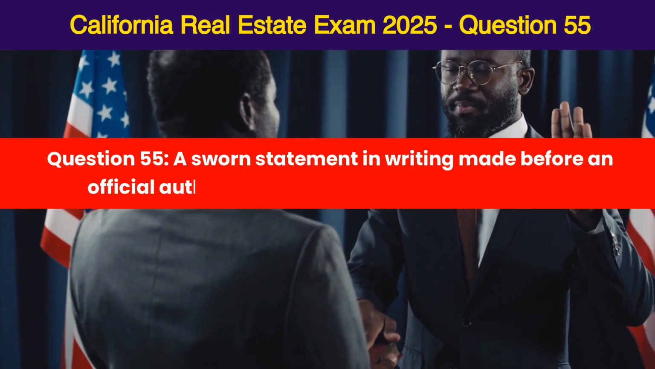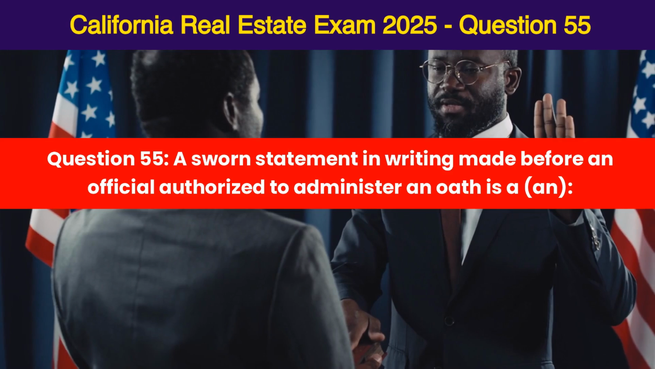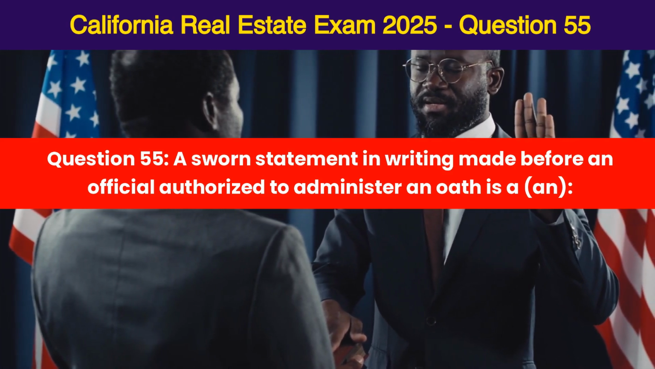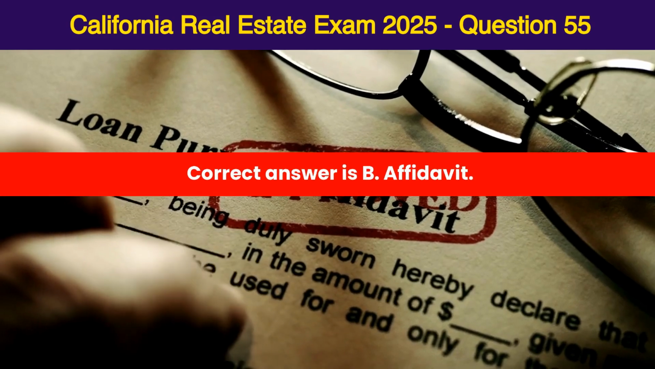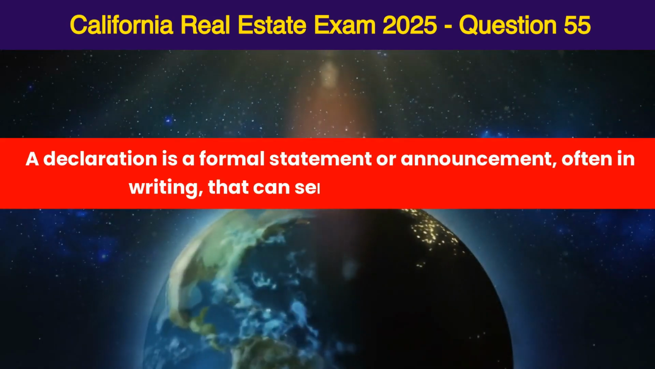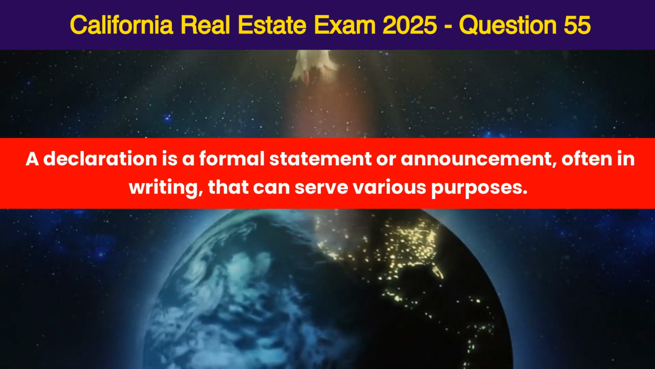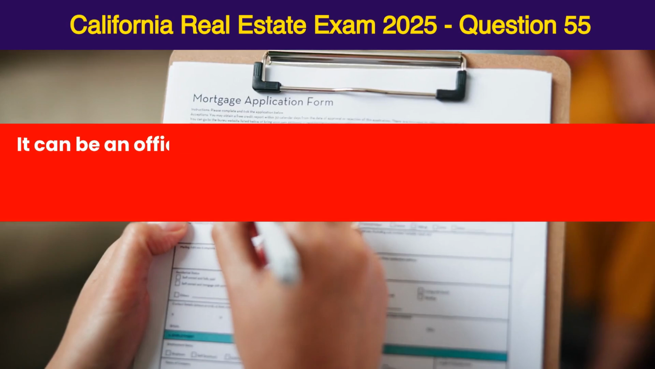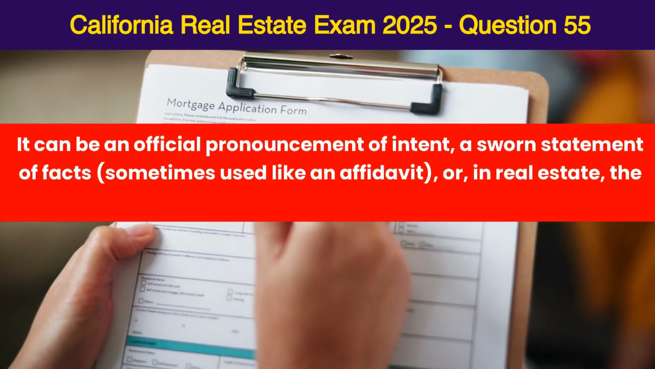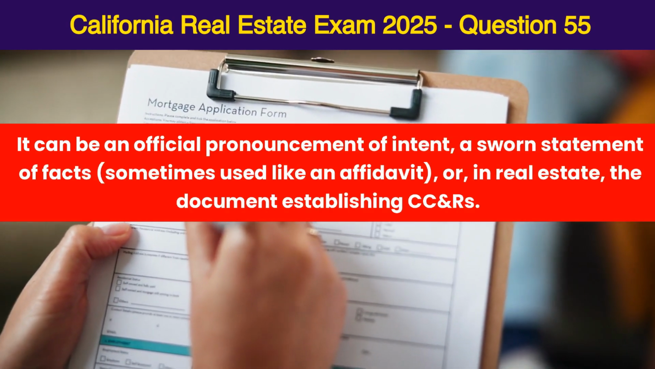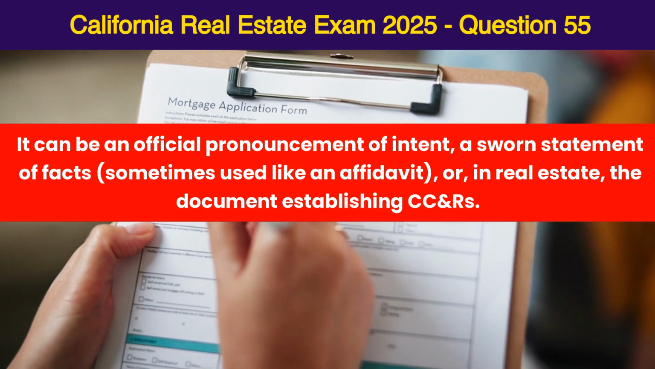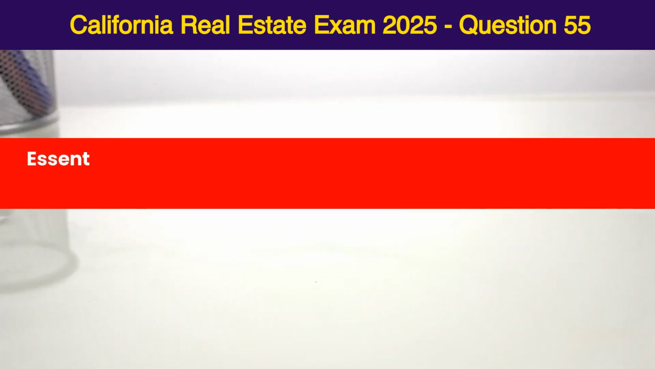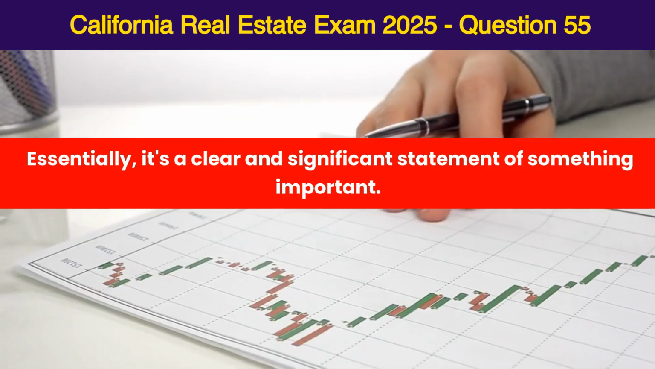Question 55. A sworn statement in writing made before an official authorized to administer an oath is A. Declaration, B. Affidavit, C. Acknowledgement, D. Testimony. Correct answer is B. Affidavit. A declaration is a formal statement or announcement, often in writing, that can serve various purposes. It can be an official pronouncement of intent, a sworn statement of facts, sometimes used like an affidavit, or, in real estate, the document establishing CC&Rs. Essentially, it's a clear and significant statement of something important.